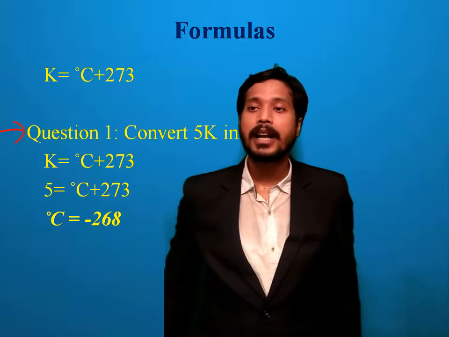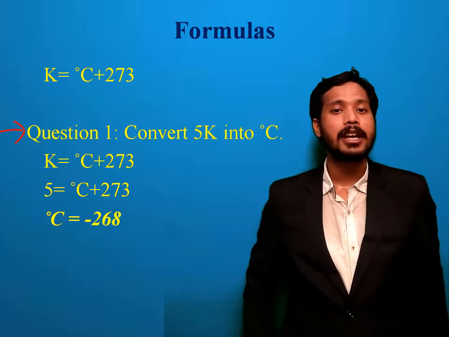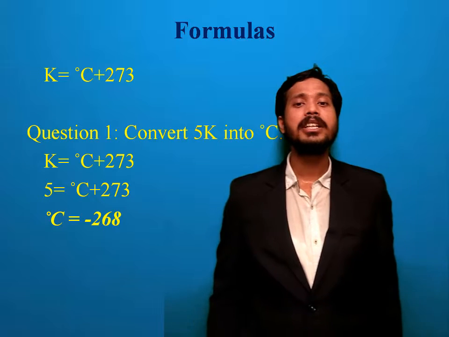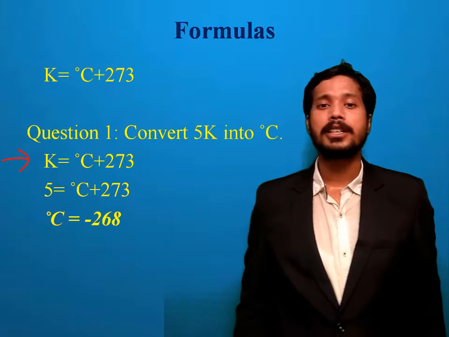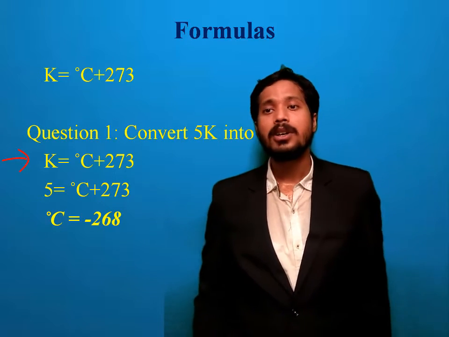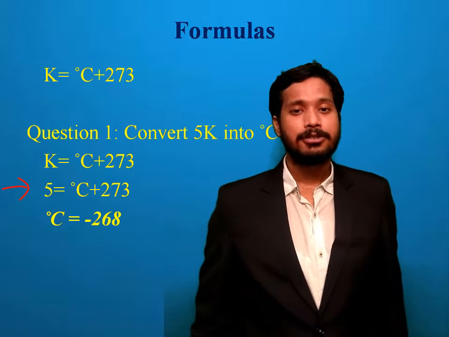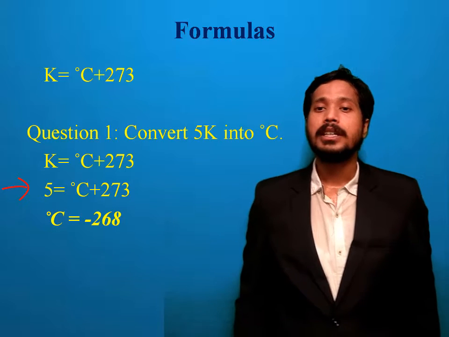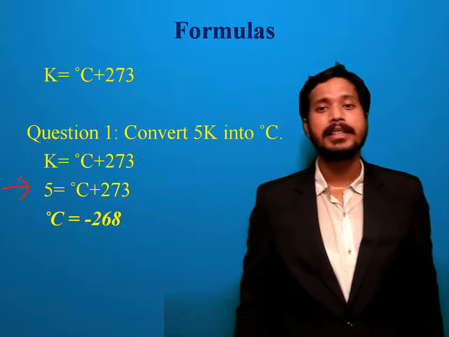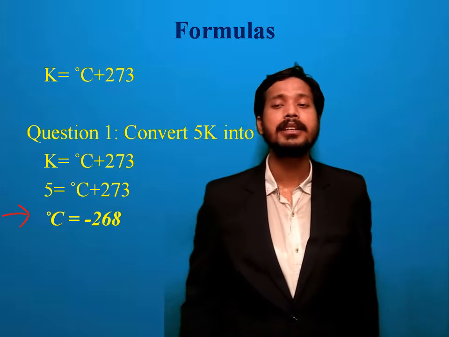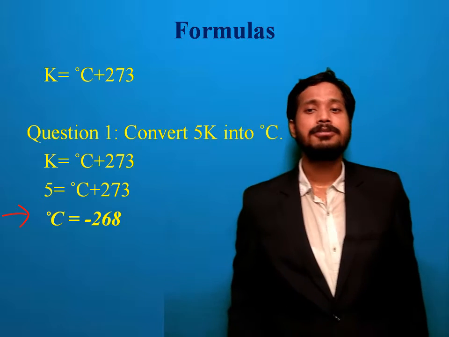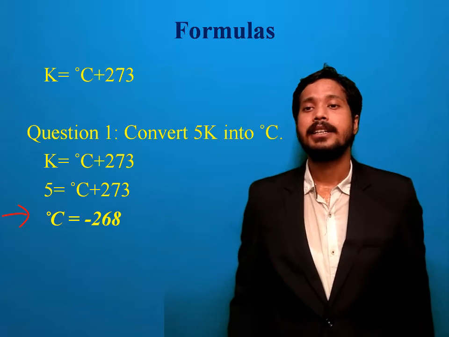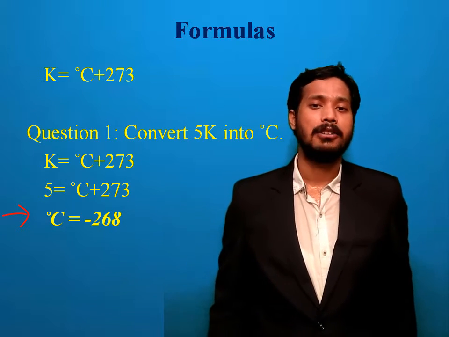First we write the relation between Kelvin and Celsius: Kelvin equals degree Celsius plus 273. Now the value of Kelvin given is 5. So on the left hand side I place 5, 5 equals degree Celsius plus 273. So ultimately degree Celsius comes 5 minus 273, that means minus 268 is the conversion of 5 Kelvin into degree Celsius.